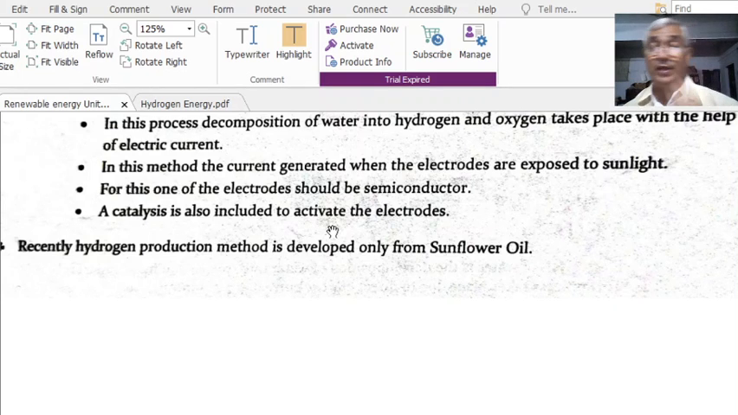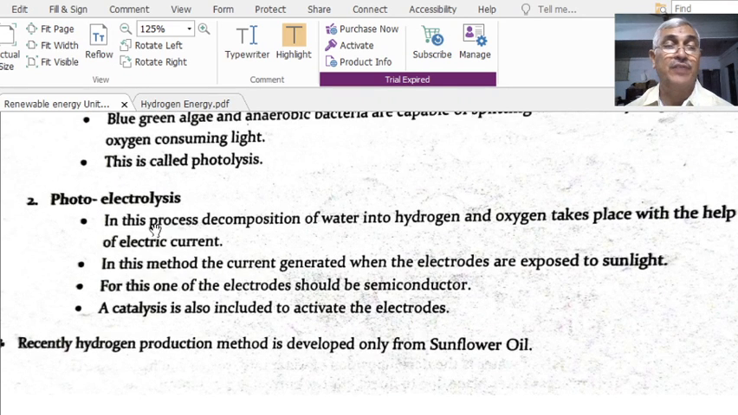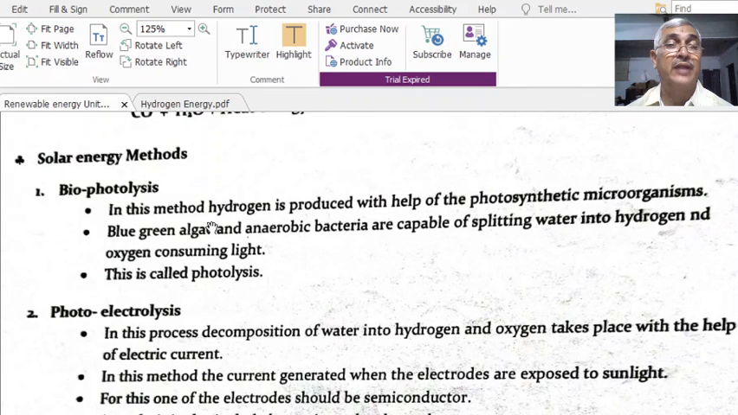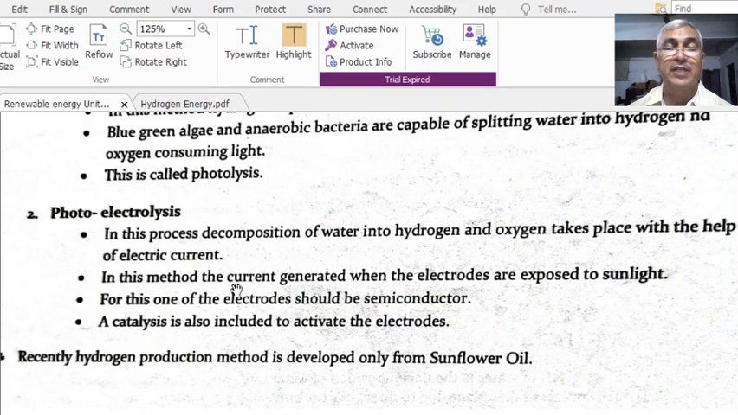Therefore the water will be decomposed into its constituents, hydrogen and oxygen. That's why this is known as photoelectrolysis, and the earlier one is photolysis, which is due to the bacteria. This is nothing but electrolysis in which, in the place of the electrical cell, we use photo energy from the sun.